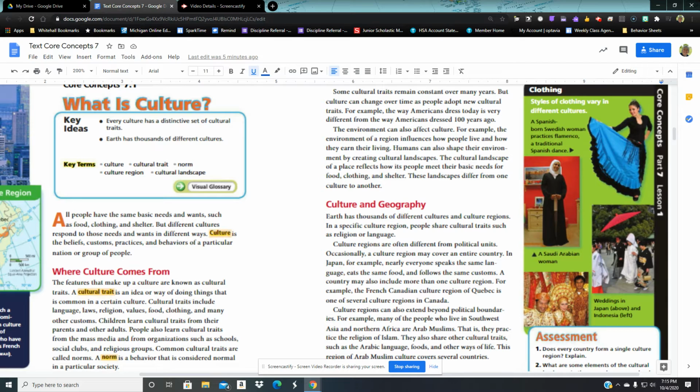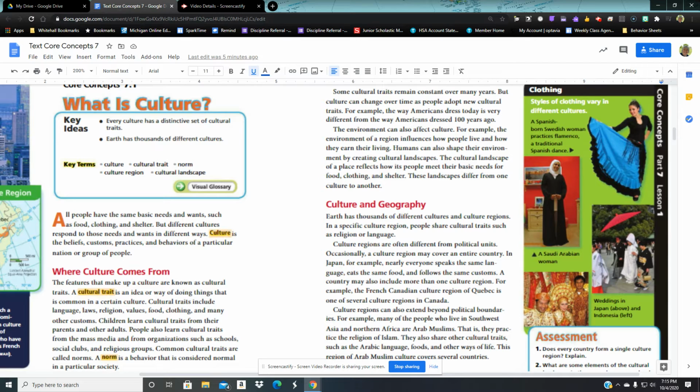So you don't buy groceries in big carfuls like we do. You buy a few bags at a time. The cultural landscape of a place reflects how its people meet their basic needs for food, clothing, and shelter. These landscapes differ from one culture to another.